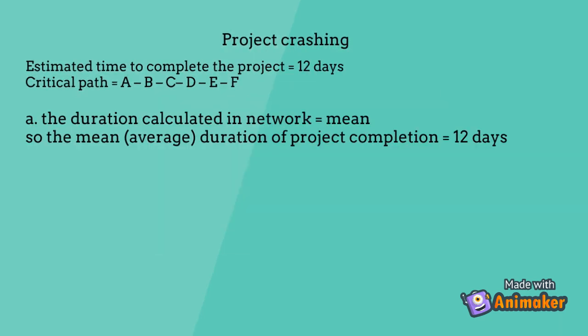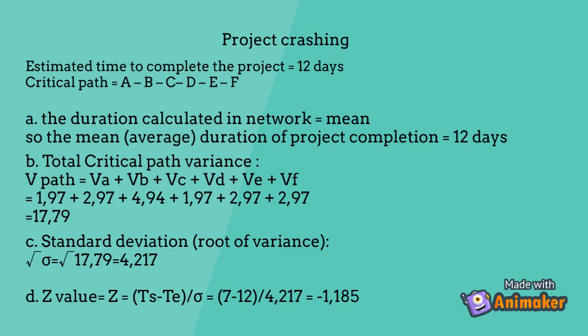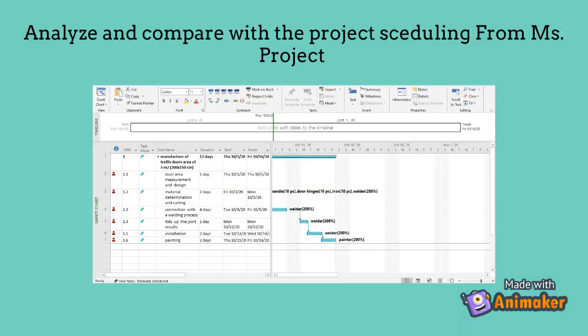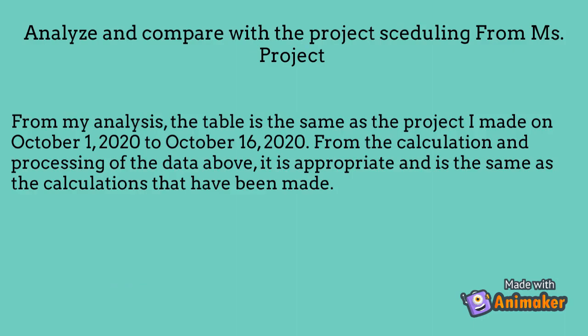Estimated time to complete the project equals 12 days. Total critical path variance, standard deviation, 0, probability value. Analyze and compare with the project scheduling from Microsoft Project.